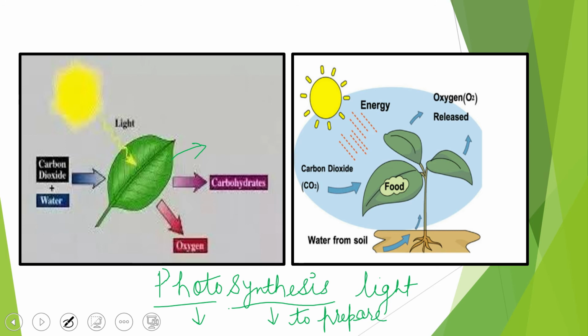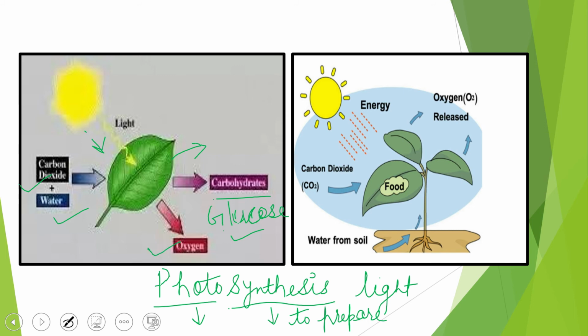Now this pigment chlorophyll, the source of light, carbon dioxide from outside, plus water, a chemical reaction takes place from these simple inorganic substances. There is the formation of carbohydrates, actually glucose, and later that glucose is stored in the form of starch in the plants. So there is formation of glucose, carbohydrates, and also oxygen comes out.